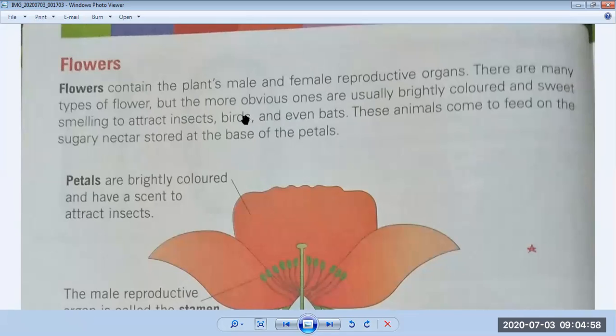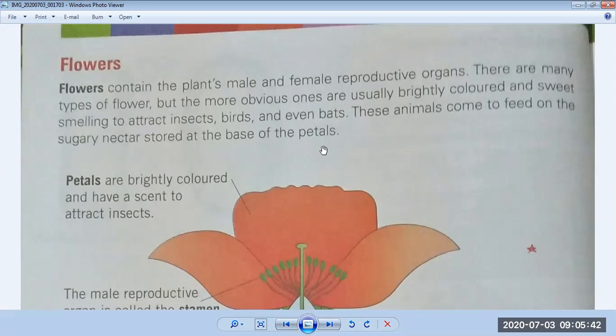I have told you because birds, insects, and bats help in pollination. They help to transfer pollens of a flower from one stigma to the stigma of another flower. So flowers are a very important part. These animals come to feed on the sugary nectar. You all know that plants produce sugary nectar. It's a diagram of a flower, and in the center of the plant a sugary solution is produced. So these birds, insects, and bats come to the flower to get this sugary nectar stored at the base of the petals.